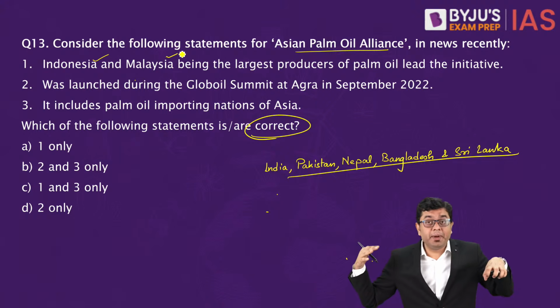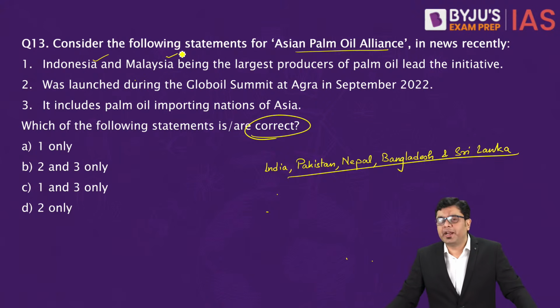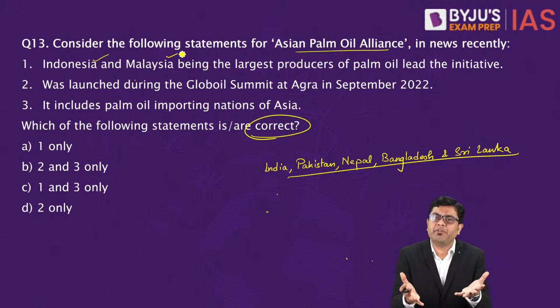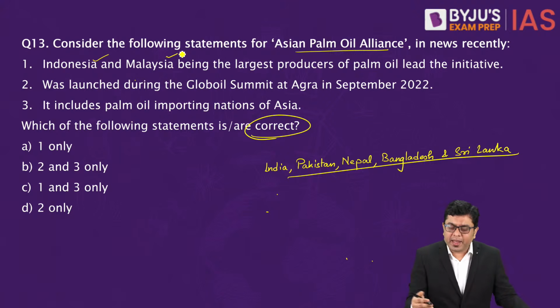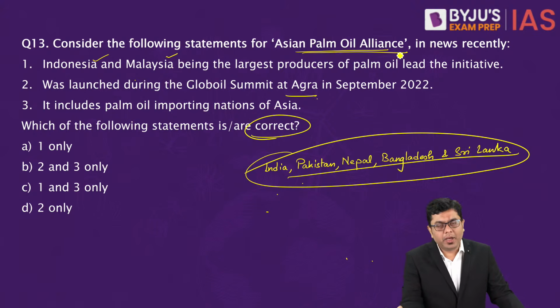The production is limited by these two countries. So that brings about a scope of significant monopolization of the market. So in order to have a better control of the market, in order to have a unified say, that is where in the Globe Oil Summit at Agra, these countries came together and they formed the Asian Palm Oil Alliance.